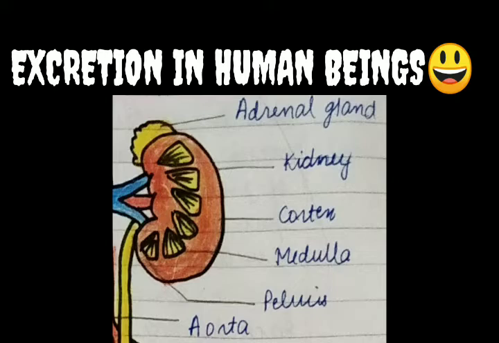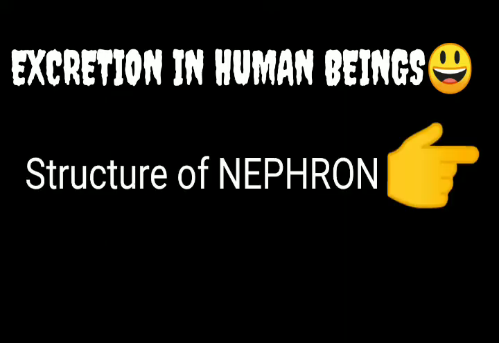In that diagram I am showing you that, see, this is the outer margin that is convex in shape and is called the cortex, and the middle layer is called the medulla and the inner part is called the pelvis, right? So this is all about the kidney.